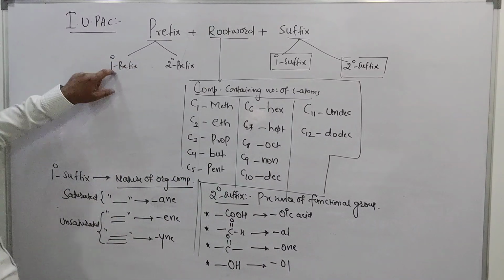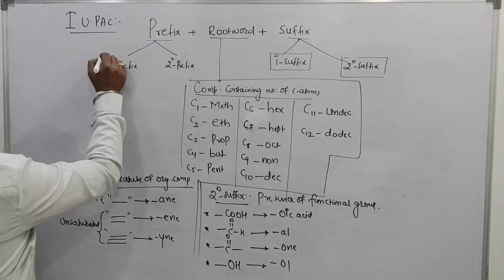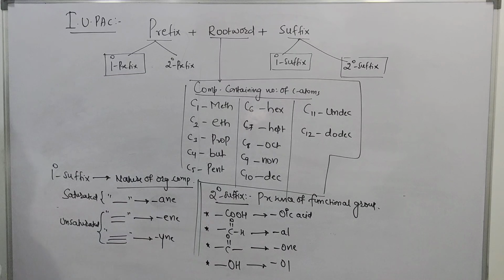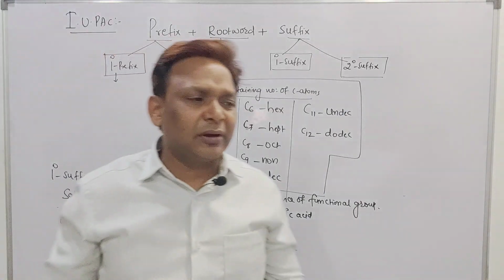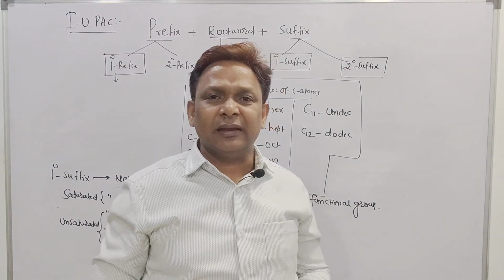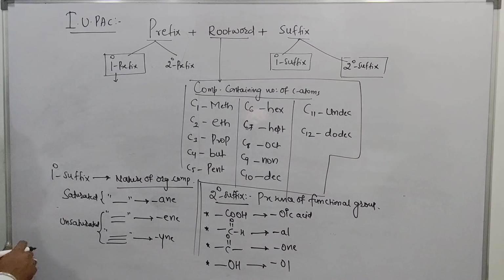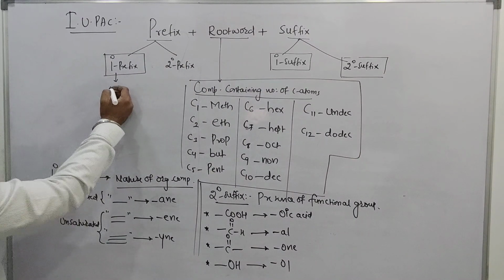But now the question is about the primary prefix. The primary prefix can be used for alicyclic compounds, bicyclo compounds or cyclo compounds. So we have to check whether our compound is cyclic, alicyclic or spiro.